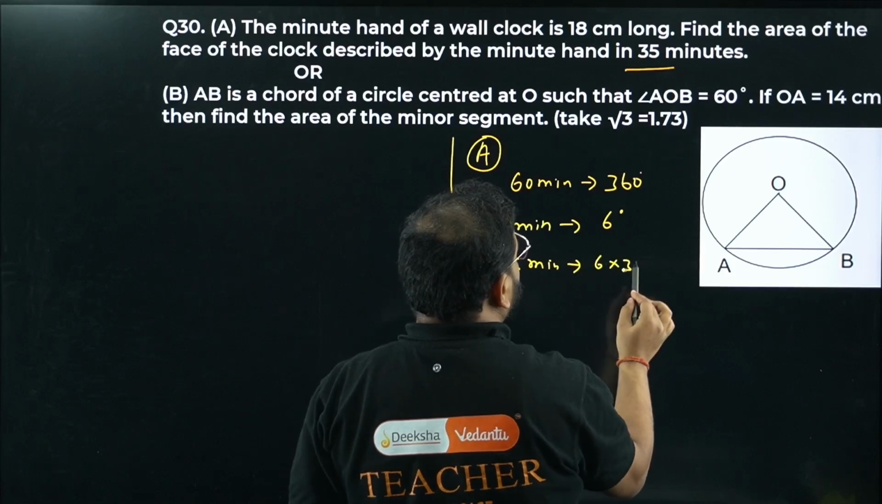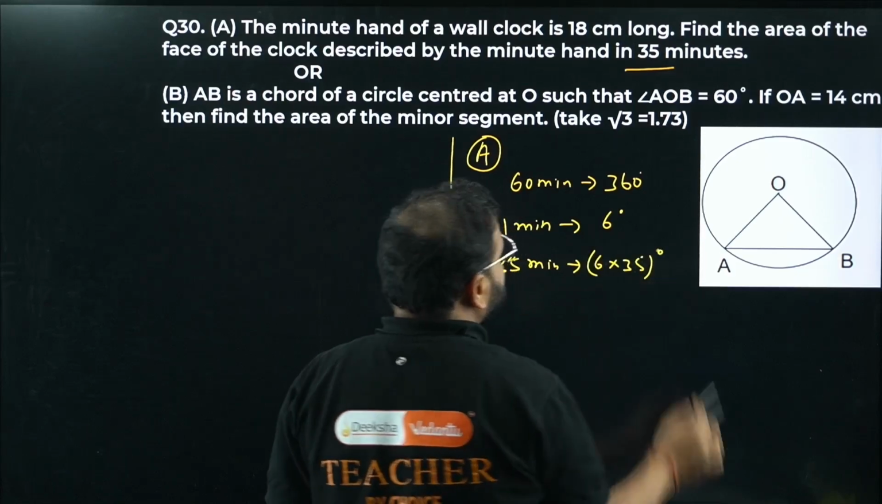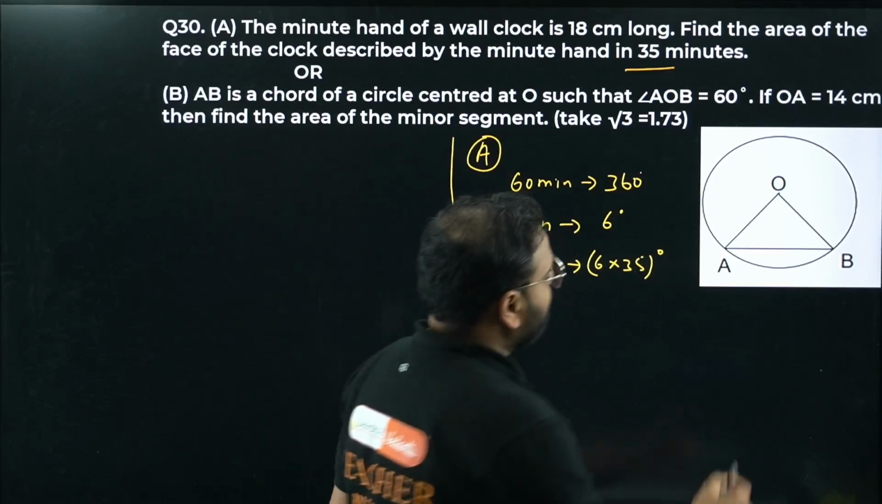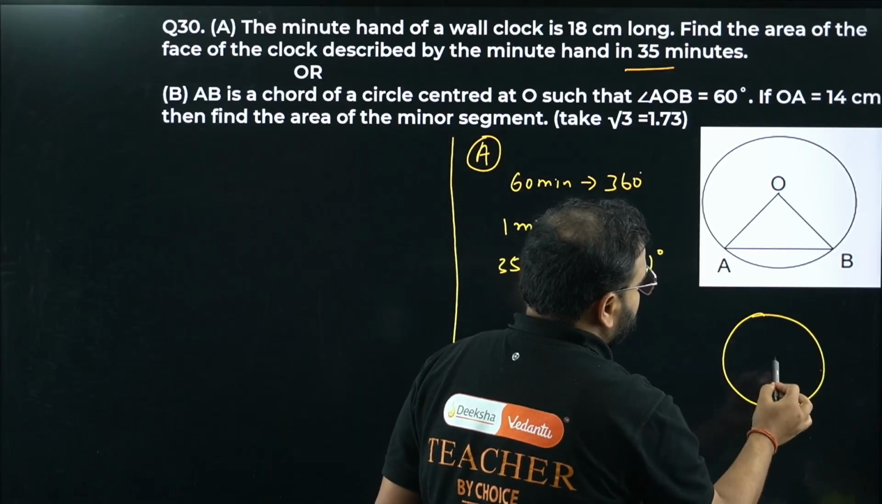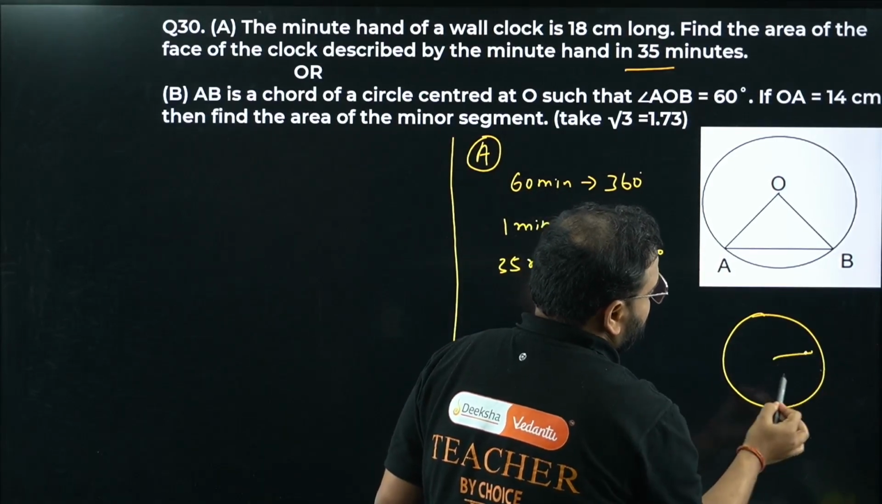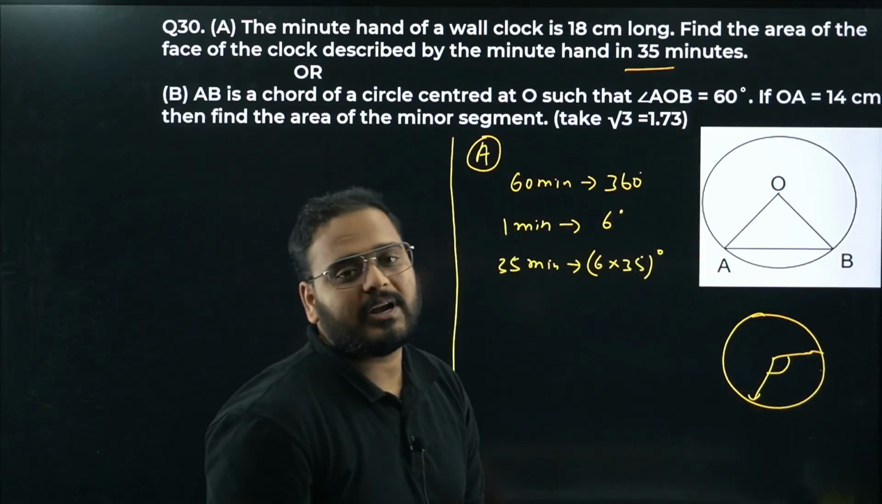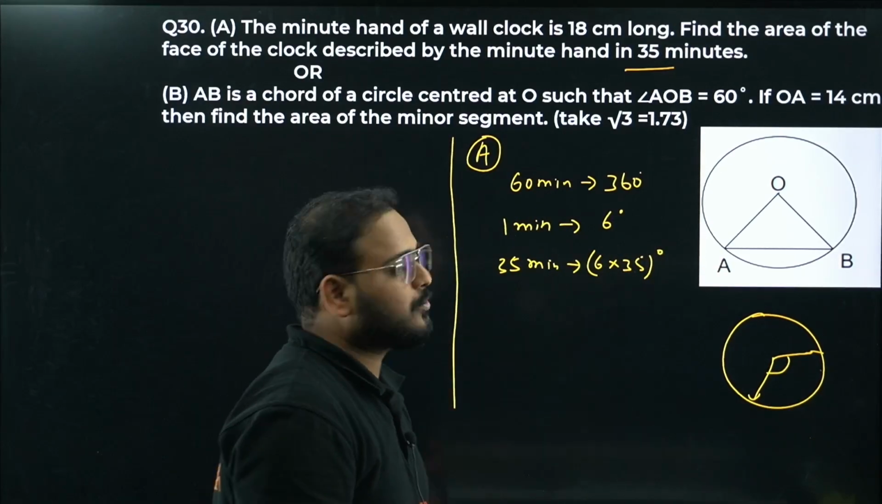6 into 35 degrees. Okay, now let's find the area. If you check this out, this is a clock, right? The minute hand is, let's say, over here. It'll move like this only, no? So it'll make a sector with this angle. What angle, sir? We got the angle over here, 6 into 35.